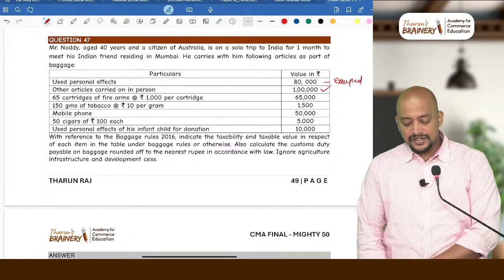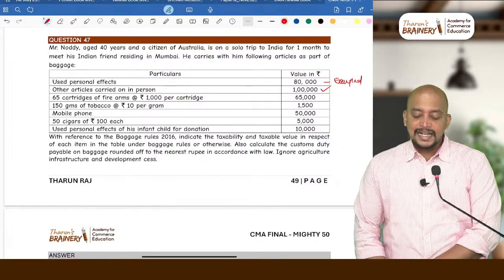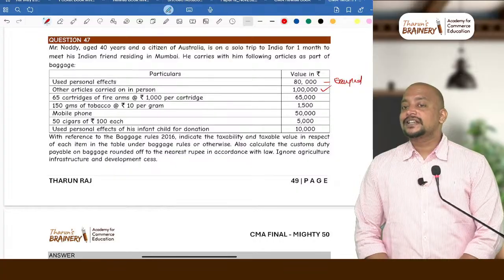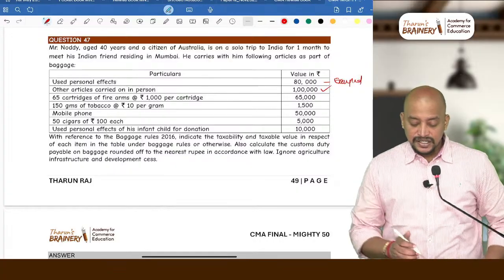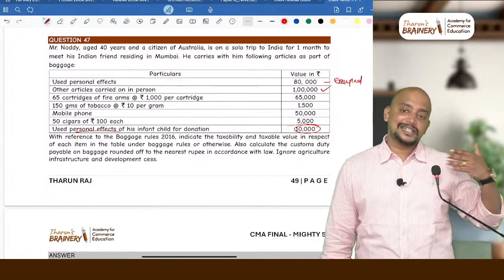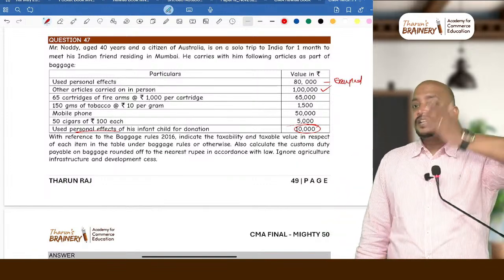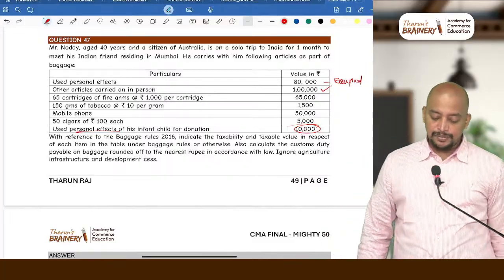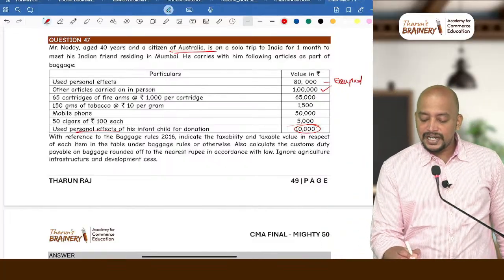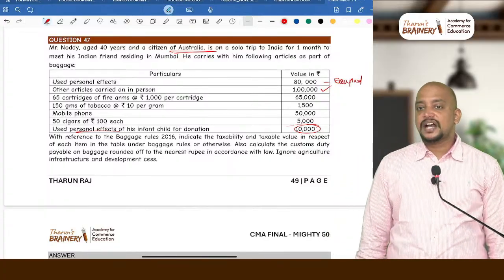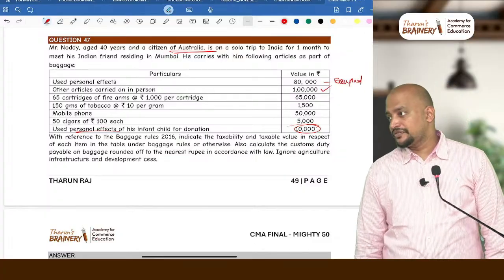Used personal effects of his infant children for donation. Is the infant coming? No. When the infant is not coming, you will not get the general free allowance of the infant. This means these used personal effects will become dutiable. Generally, used personal effects are exempted if the passenger is coming. The infant is not coming. Due to that reason, this 10,000 rupees will become dutiable. And he is a citizen of Australia, means tourist of foreign origin. How much will be taken as a general free allowance? Up to 15,000.